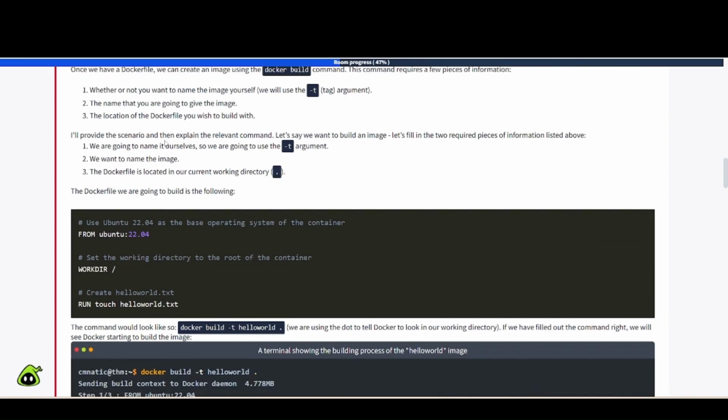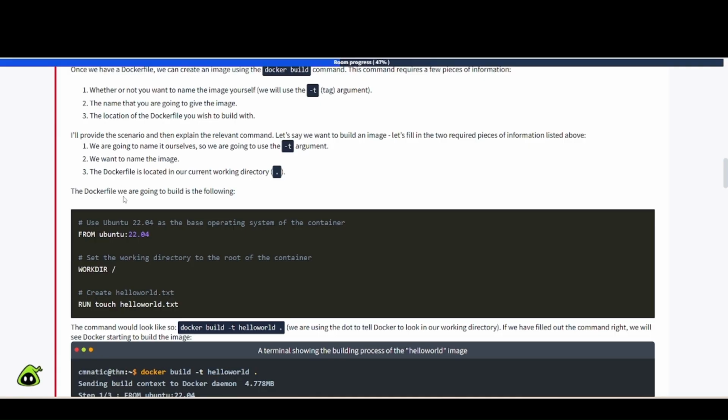I'll provide the scenario and then explain the relevant command. Let's say we want to build an image. Let's fill in the three required pieces of information listed above. Number one, we are going to name it ourselves, so we're going to use the -t argument. Number two, we want to name the image. Number three, the Docker file is located in our current working directory, which is the dot.